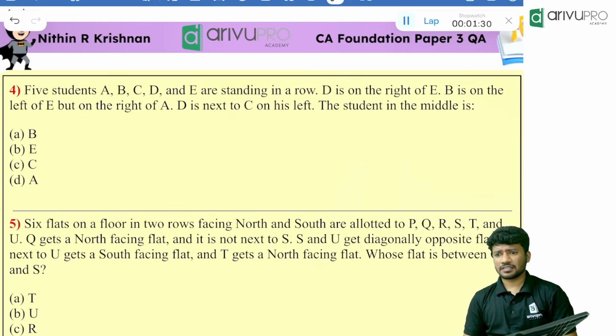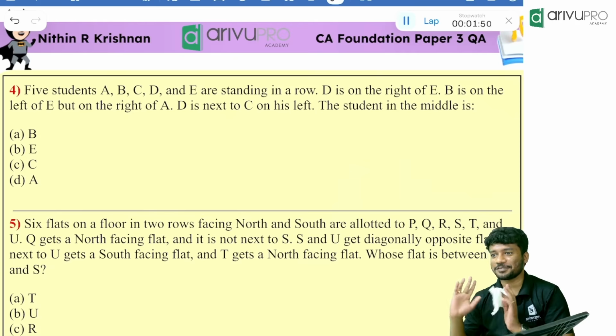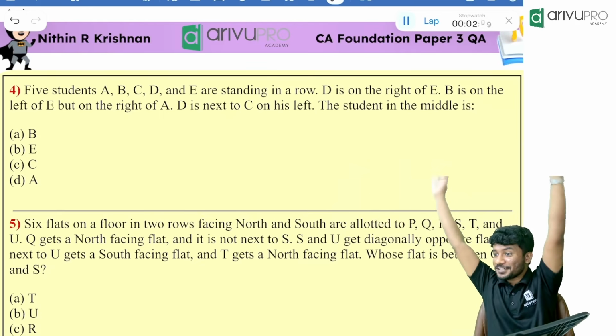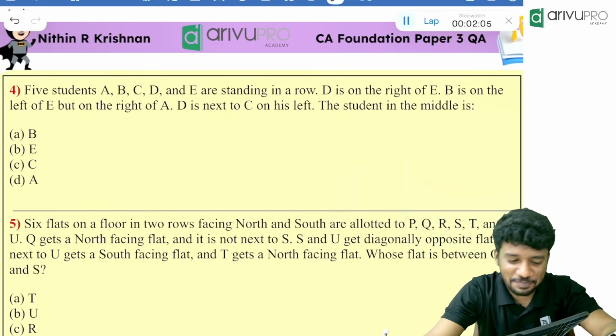Did you like this chapter? Are you getting it? Because the thing is, it's a boring chapter if you ask me, but a scoring chapter. Boring and scoring. Few chapters are like that. Chapter 13 is the most boring chapter I ever taught. There is the sampling topic and all, but it's a scoring chapter. 10 marks are there from this. Likewise, here 5 marks are there. Blood relation is interesting because it will be full of fun. Father, mother, marriage, extra marriage, everything will be there. It is fun to teach and learn blood relation.